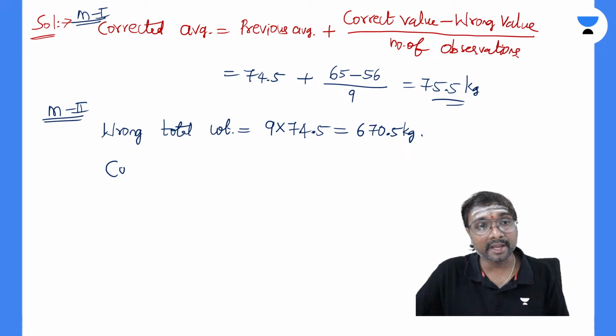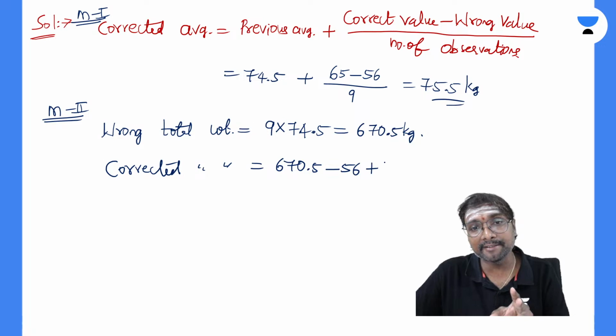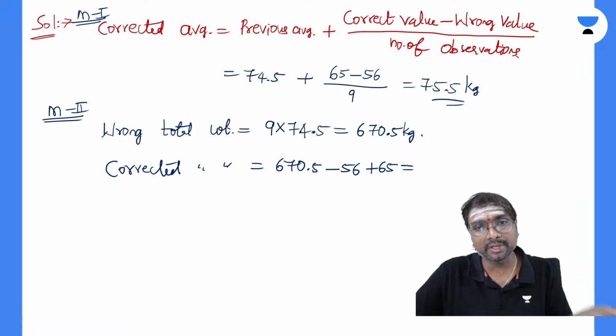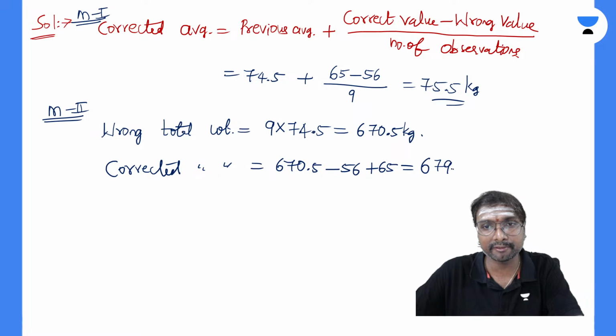Now what is the corrected total weight? If you observe, the corrected total weight is equal to 670.5. From this we have to deduct which one? This 56, that is wrong, and we have to add this 65. So that is 670.5 plus 65 minus 56. How much does it come to? It comes to 679.5.